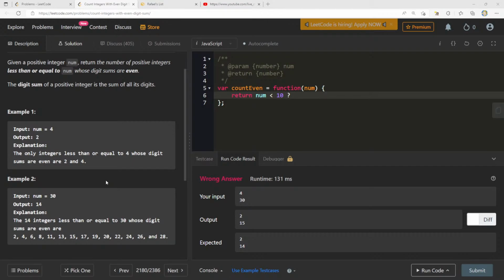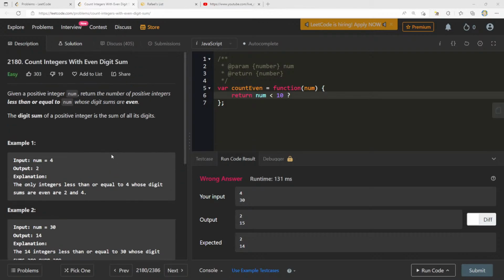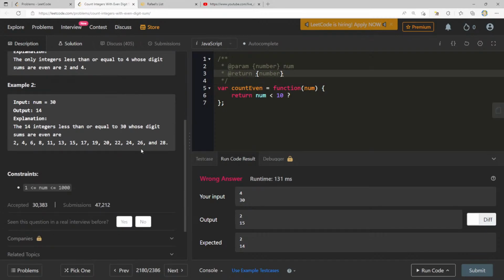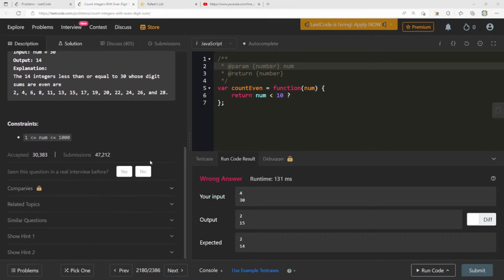This one's so tricky. Or maybe I'm just not taking the time to really draw this out and think about it. Given a positive integer num, return the number of positive integers less than or equal to num whose digit sums are even. I know we're close here. I think I'm going to come back to this one later. I get that pattern, but my brain right now is just not working for the math.